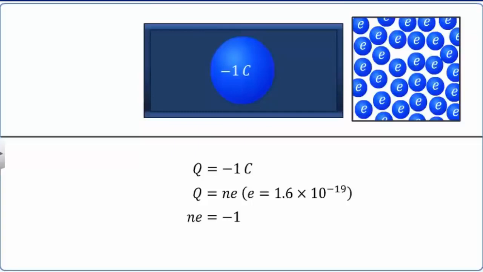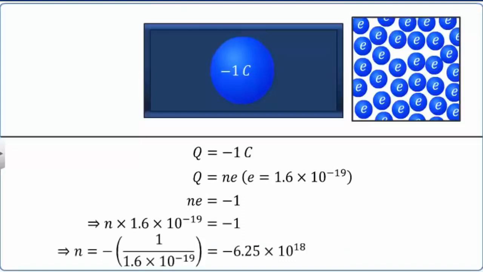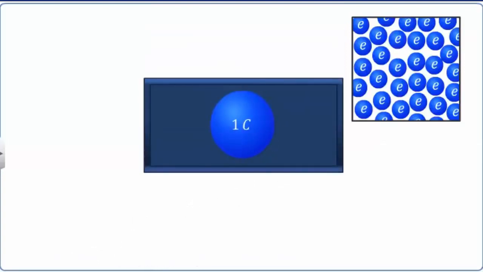Substituting the values of Q and e and simplifying, we have n equal to -6.25 × 10^18. Here, n is a negative integer, indicating that the body has gained a negative charge. So, we see that 1 coulomb of negative charge contains 6.25 × 10^18 electrons, which is a very large number of electrons.